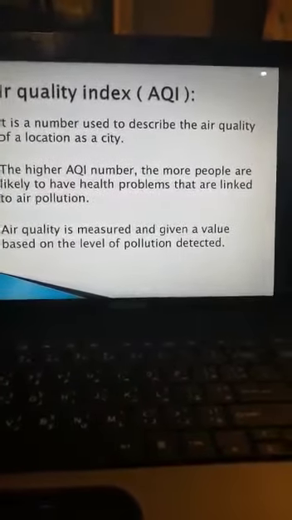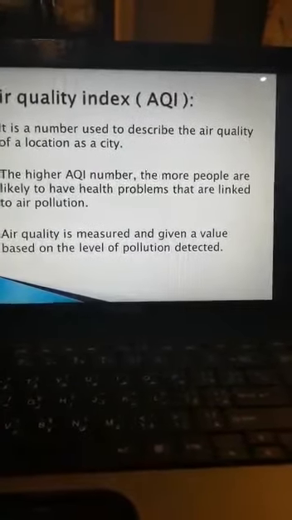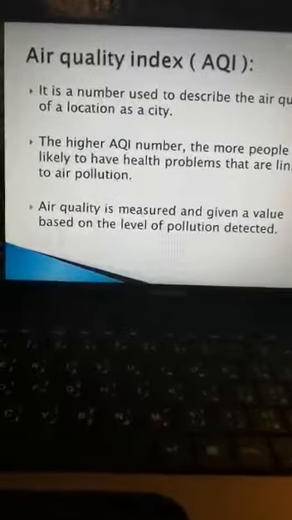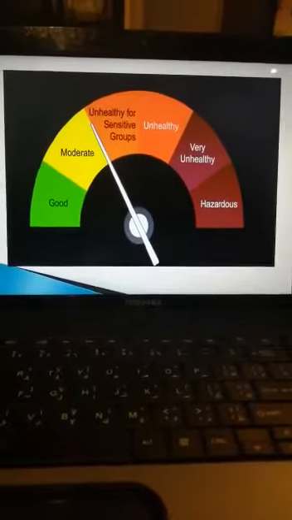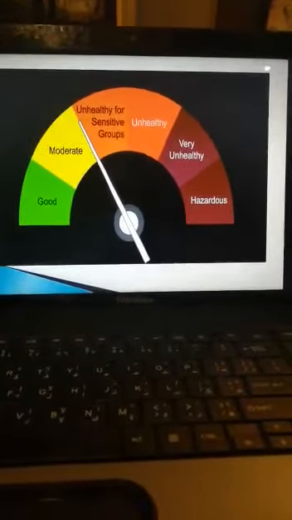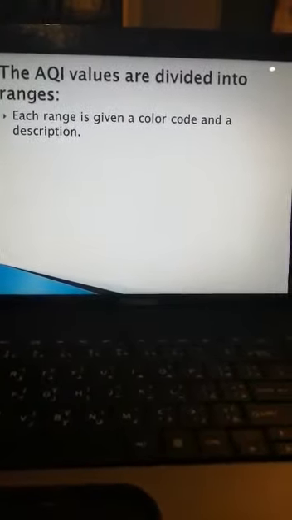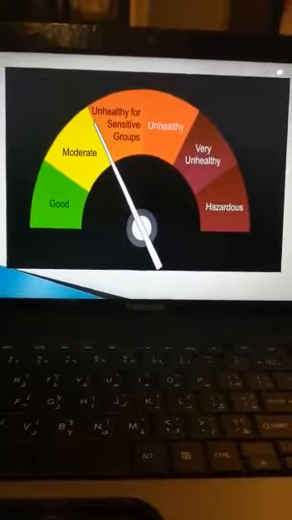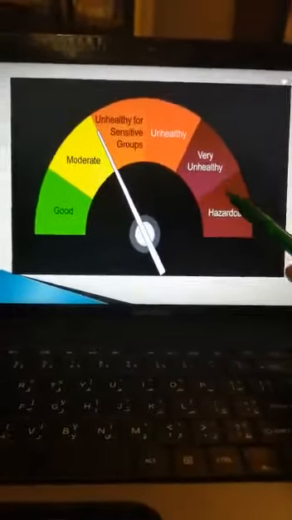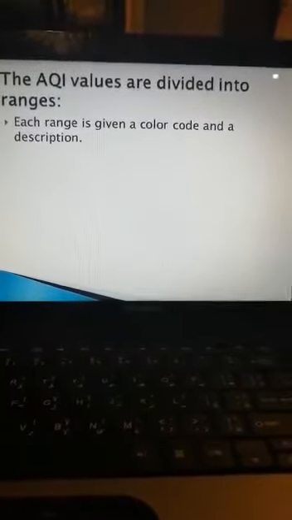Air quality is measured and given a value based on the level of pollution detected. This picture represents the air quality index, and you must know that air quality index values are divided into ranges like this, and each range is given a color code and a description.